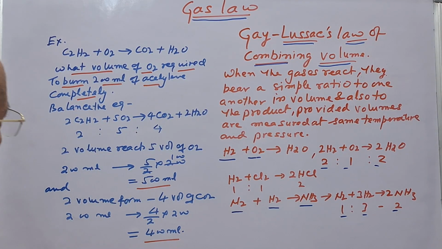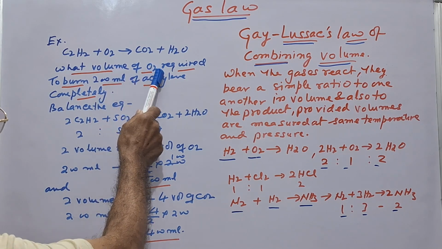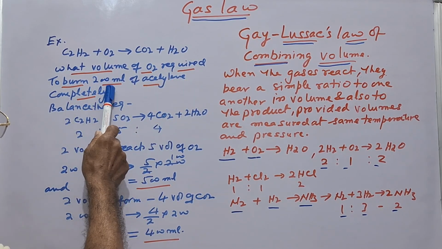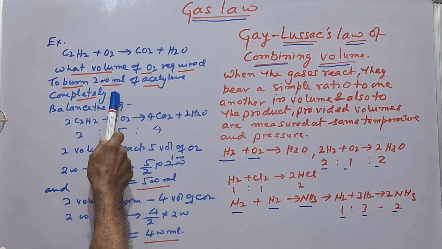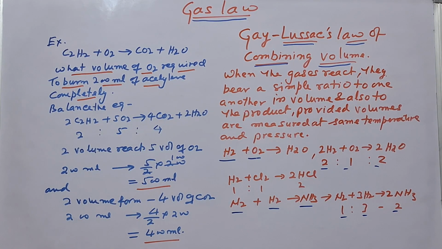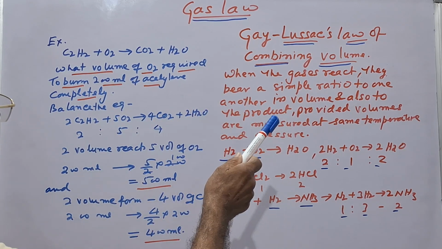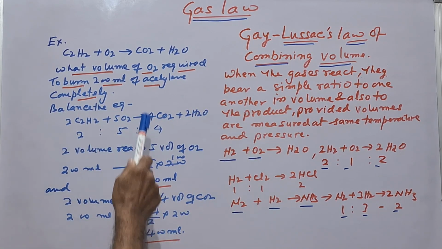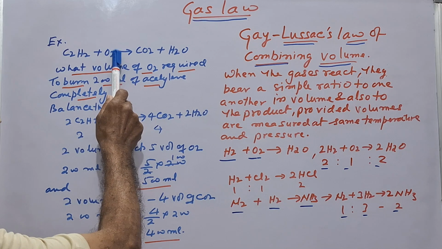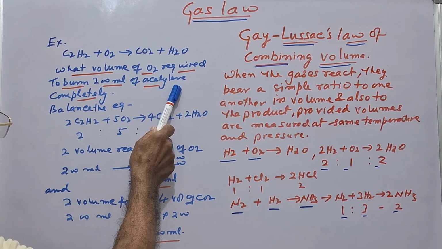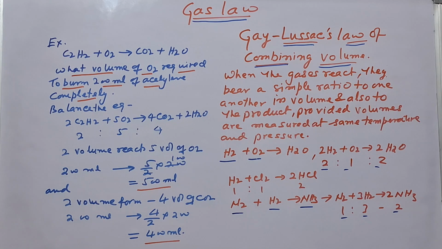The question is, what volume of oxygen is required to burn 200 ml of acetylene completely? So on the basis of this reaction, we have to find out how much oxygen is required to burn 200 ml of acetylene completely.